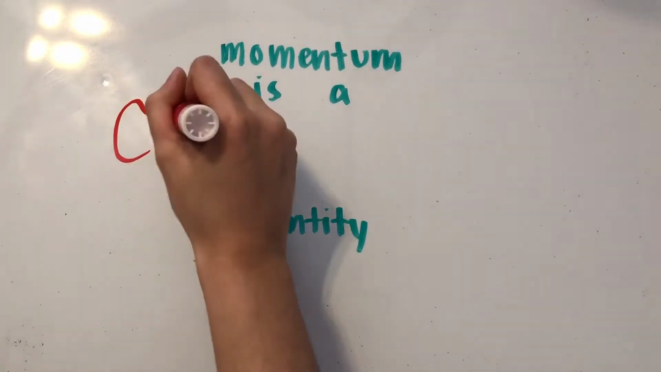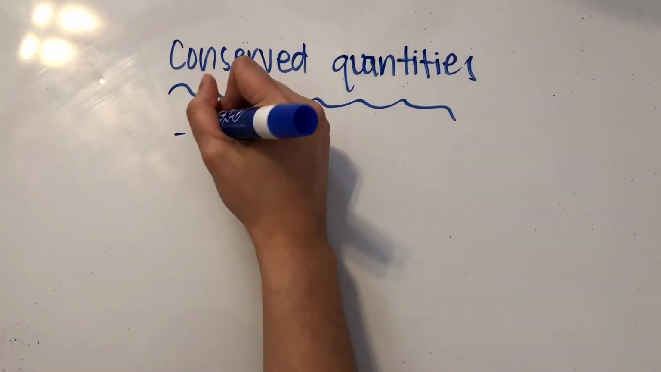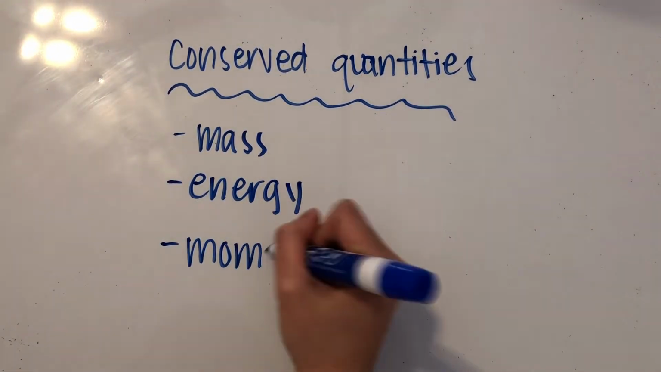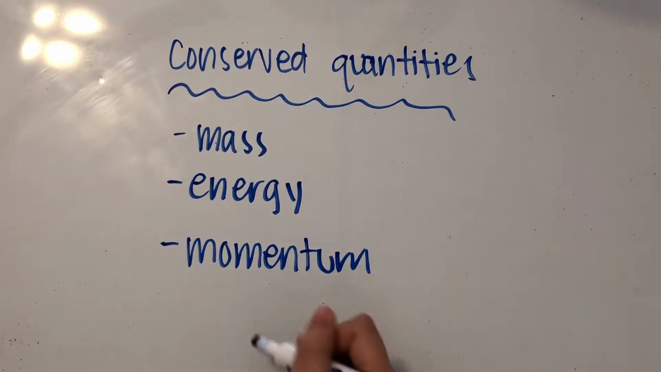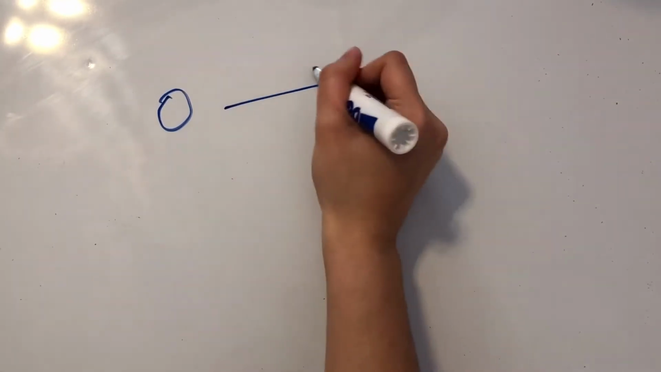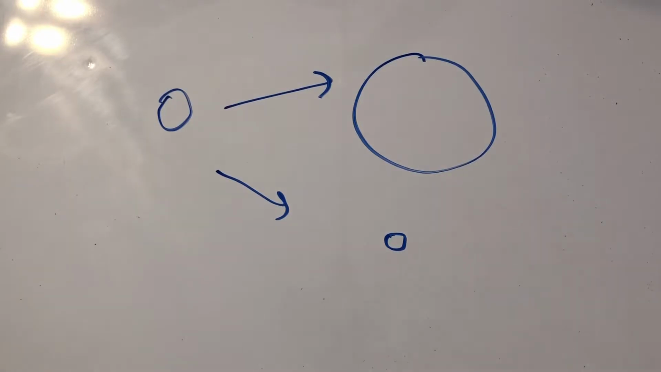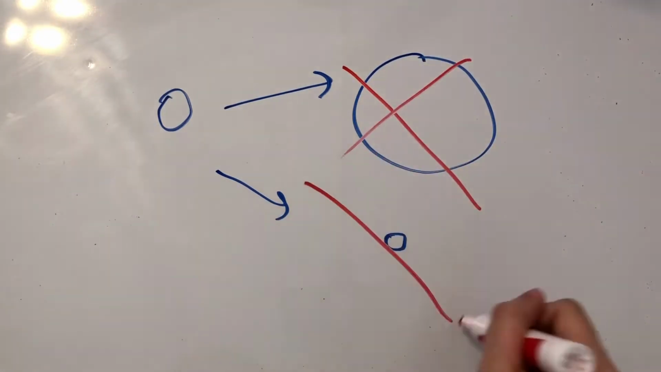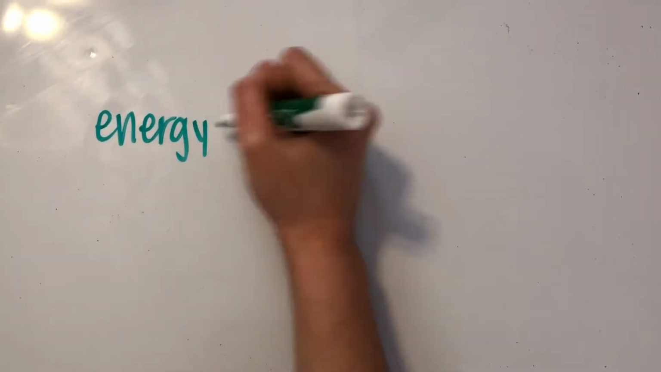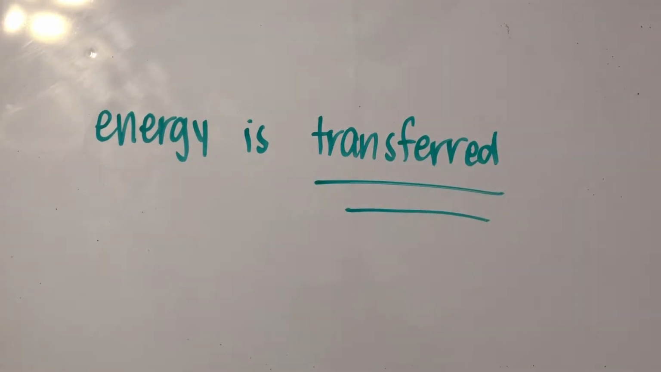And probably the most important thing to take away from this video is that momentum is a conserved quantity. The easiest way to understand this is to relate it to other conserved quantities like mass and energy. We already know that in a closed system, mass is neither created nor destroyed. If we have a plastic ball just sitting on the ground, even if we leave it for a long time, it's not going to spontaneously create mass and get bigger, or destroy some of its mass and get smaller. Same thing with energy. It's always transferred, not created or destroyed. And so we can apply the same idea to the momentum of a system.